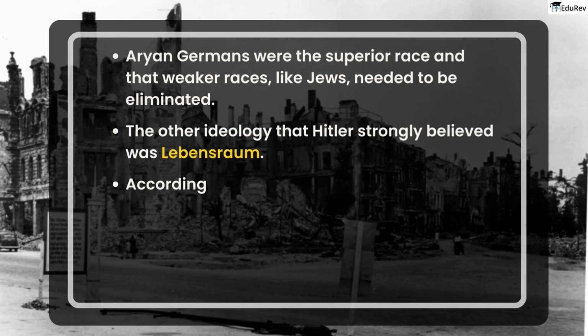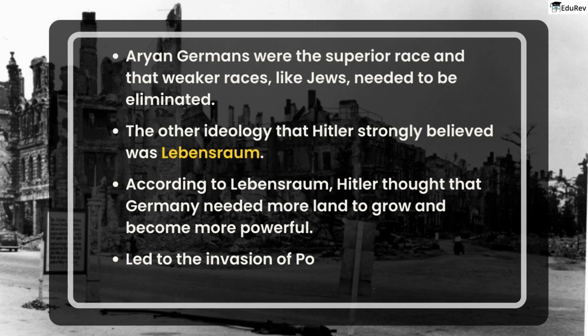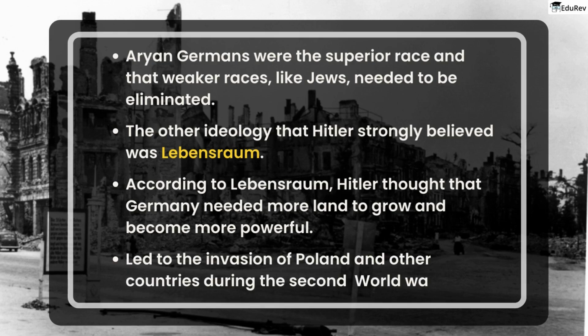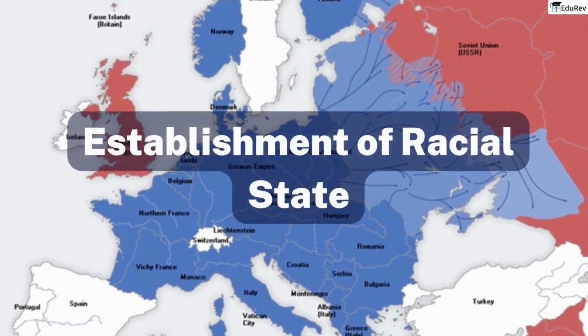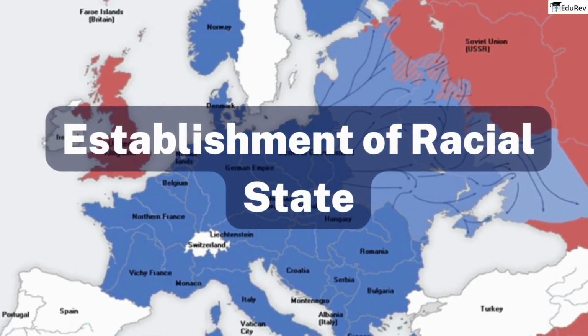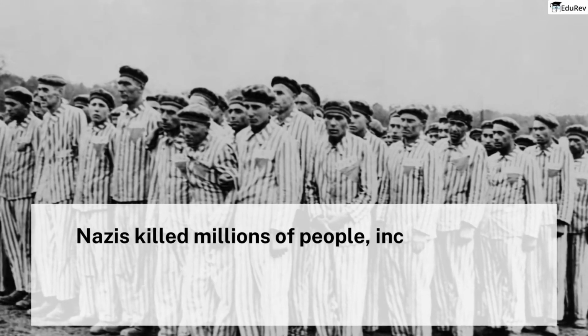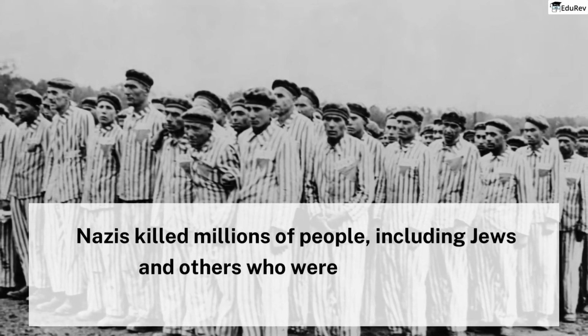According to Lebensraum, Hitler thought that Germany needed more land to grow and become more powerful. He thought that Germans should settle in new territories and connect with their homeland, while also gaining access to more resources. This belief system led to the invasion of Poland and other countries during the Second World War. Moving forward to our second topic, establishment of racial state, we will understand how the Nazi ideology was put into practice. During the Holocaust, the Nazis killed millions of people, including Jews and others who were considered undesirable.